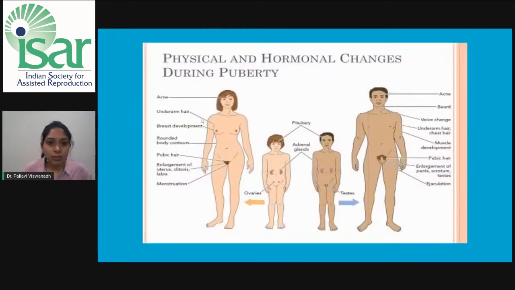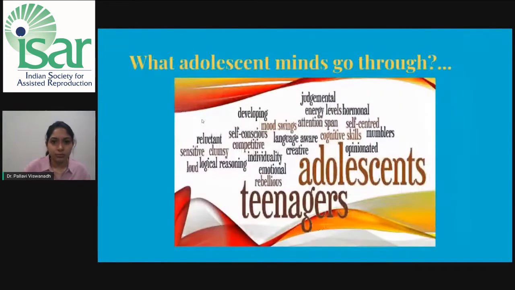This is a good diagrammatic representation of the various physical and hormonal changes that occur during puberty. Like you can see from head to toe, there's acne, underarm hair development, thelarche, that is the breast development. In females, there's a rounded body contour below the waist, pubic hair development, enlargement of the uterus, clitoris, and labia, and finally menarche. In males, there is acne, beard and mustache development, changes in the voice, again axillary and chest hair development, broadening of the shoulders, muscle development, pubic hair development, enlargement of the penis, scrotum, and testes, and ejaculation.